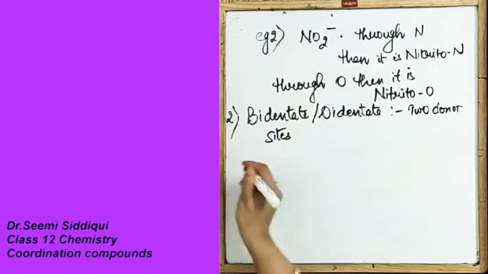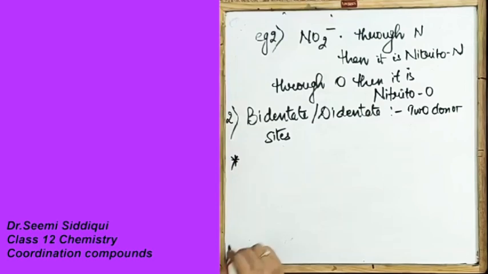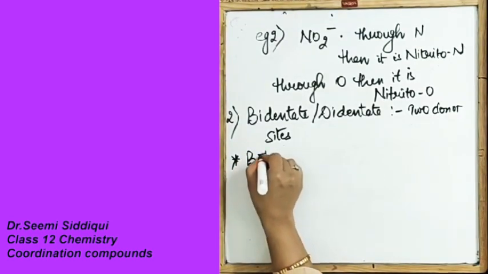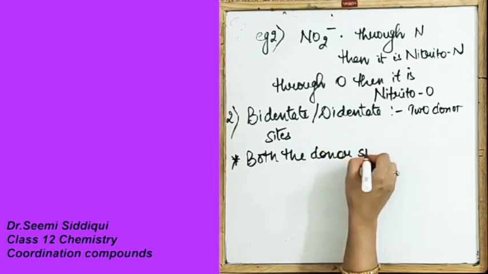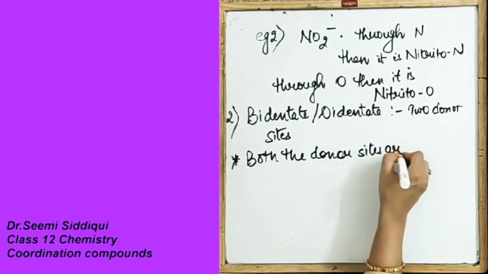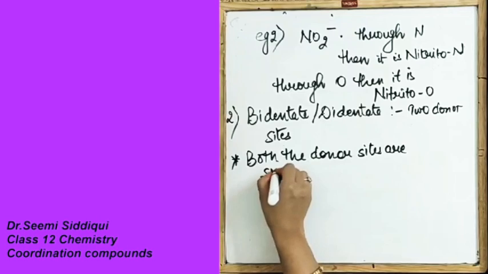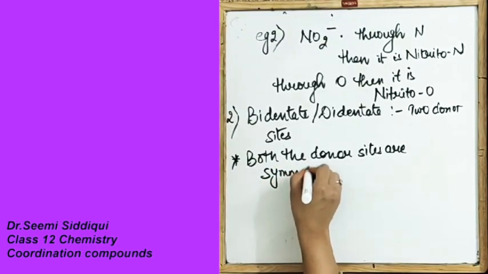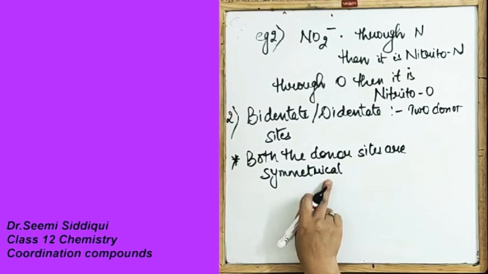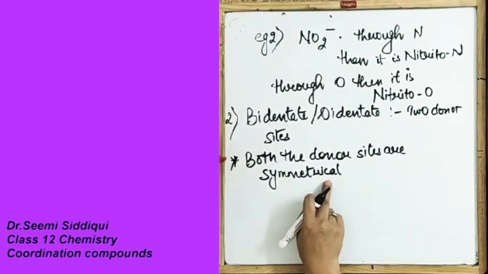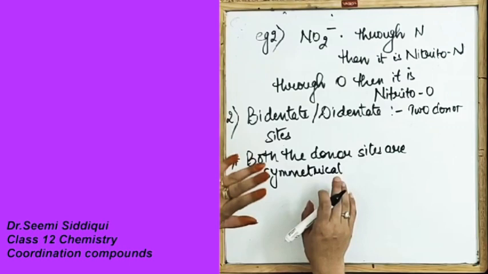Now, what if both the donor sites are symmetrical? Symmetrical here means that whatever the donor sites are, they are both the same.